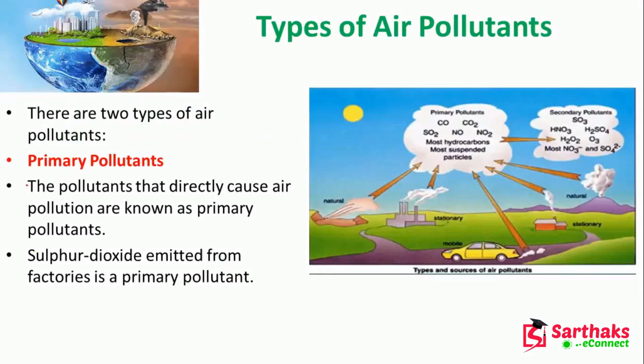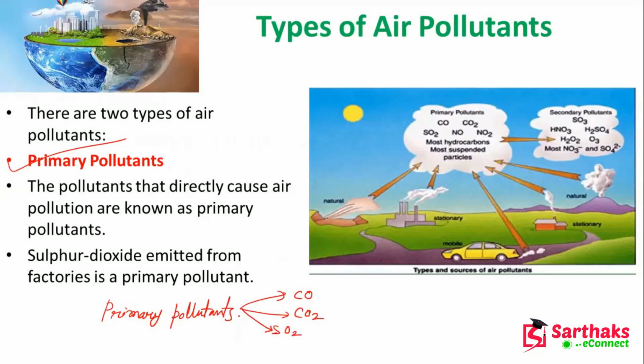First is the primary pollutants. In this picture, I should write here: primary pollutants. Here we have carbon monoxide, carbon dioxide, sulfur dioxide, nitrogen oxide, and nitrogen dioxide. Most of the hydrocarbons and most suspended particles are also primary pollutants.